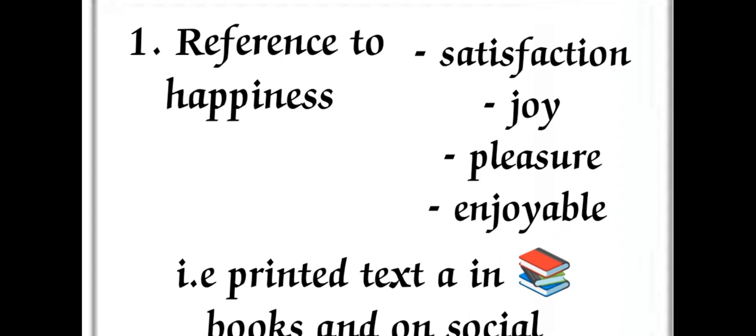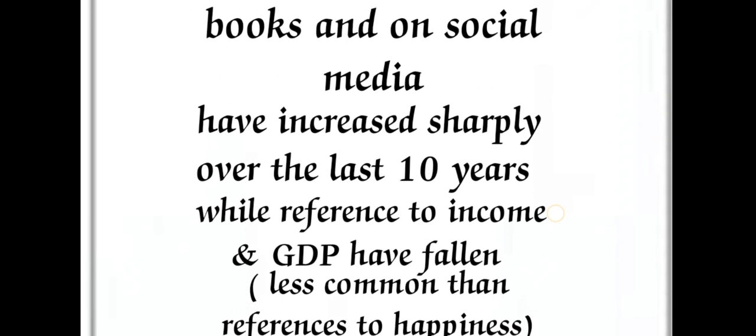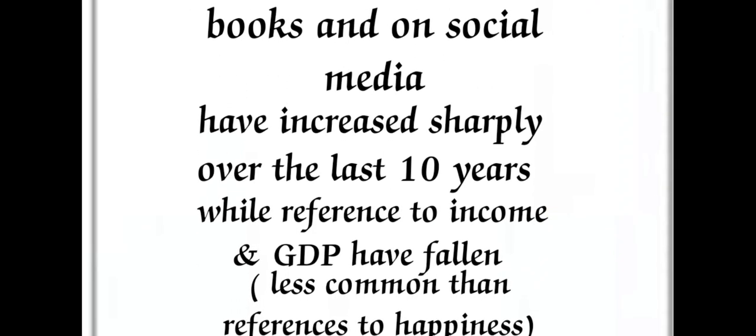Mostly the reference to happiness is in printed text in books and on social media. Mostly people are searching for happiness on social media. This is an important factor they discussed about happiness. And next, the references in printed text in books and social media have increased sharply over the last 10 years.